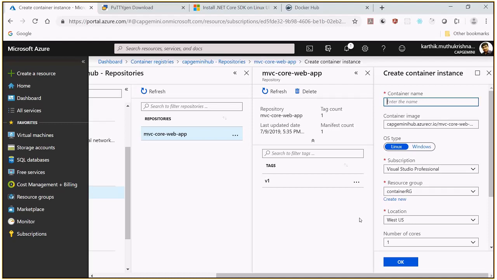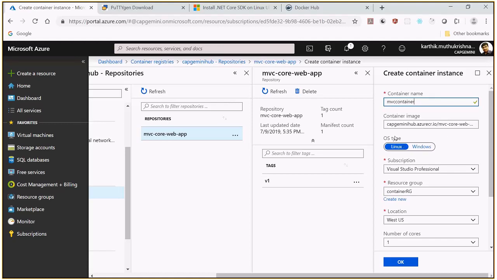So now it's asking you to create the container instance. In order to create the container instance, it's very simple. You can just go ahead and create a container name called MVC container. Okay, what OS type? Obviously Linux.